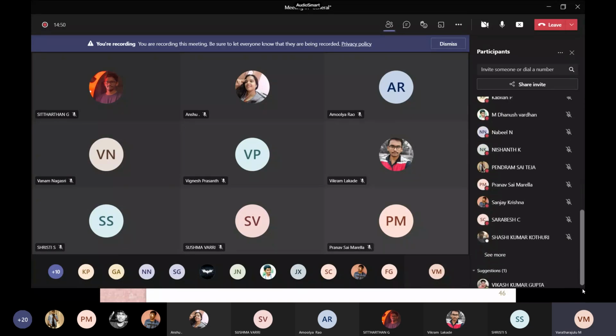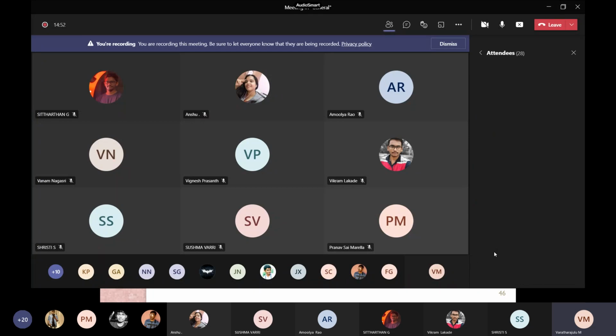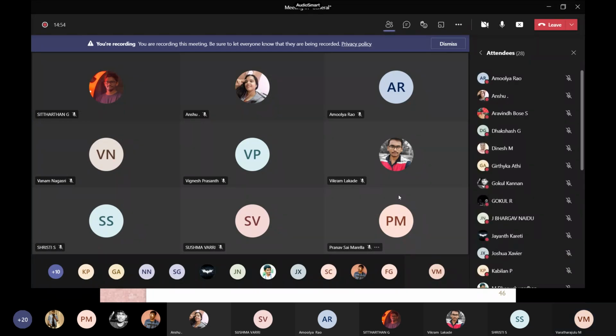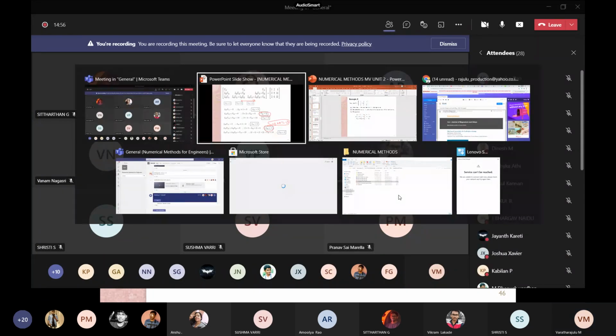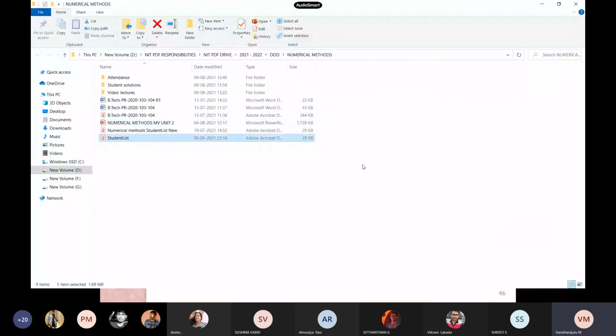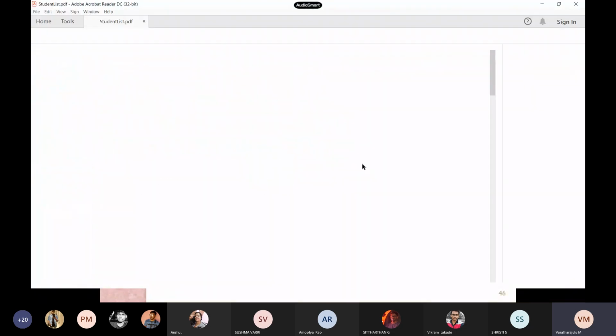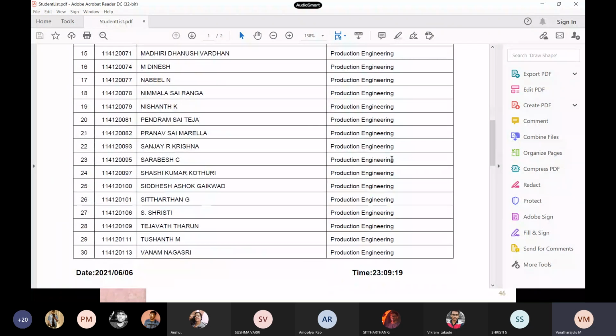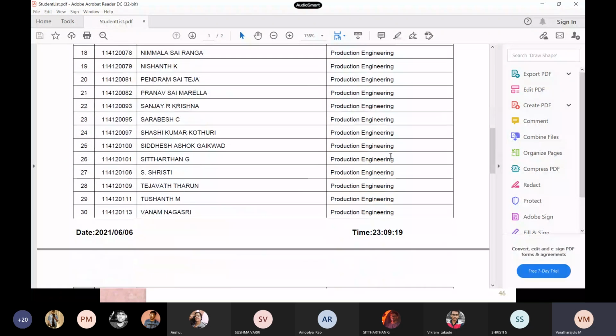I think the interactions are very minimal. Concerning today's class, we request some people to join with us till the end. I think this is our 5th class. We request 21 to 25, that is 82 to 100: Pranav Sai, Sanjay, Sarabi.